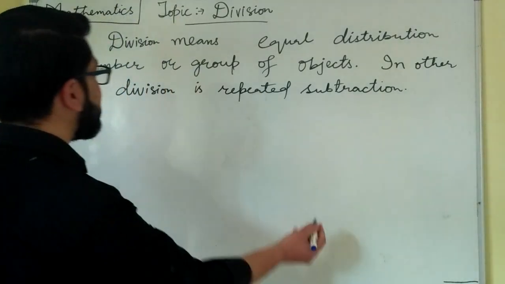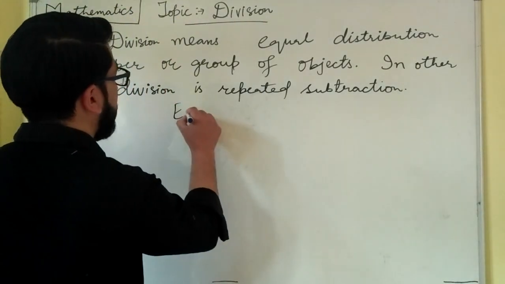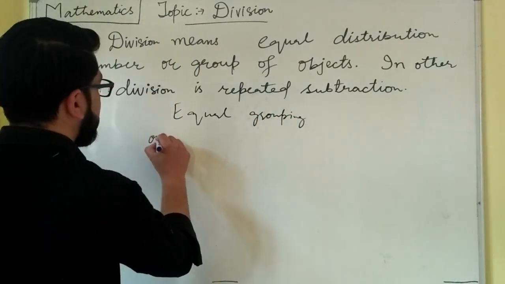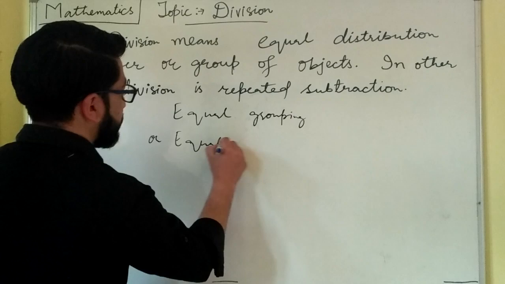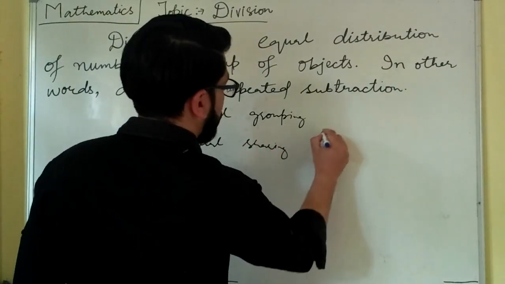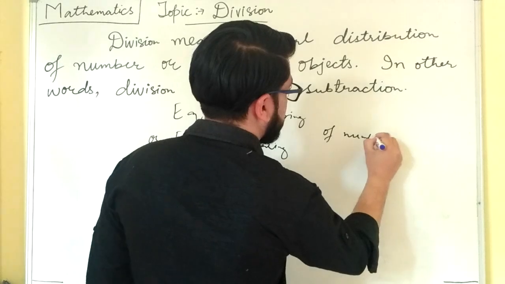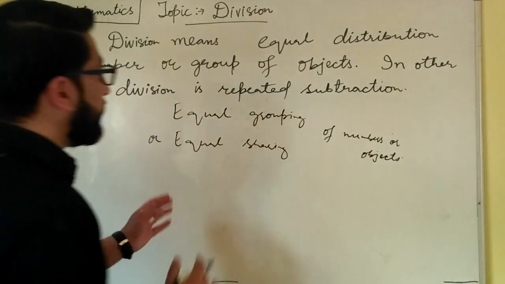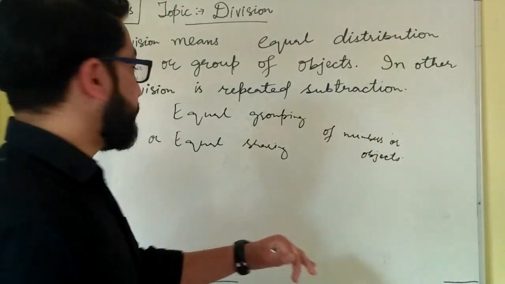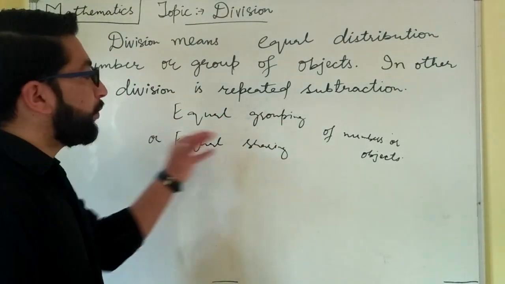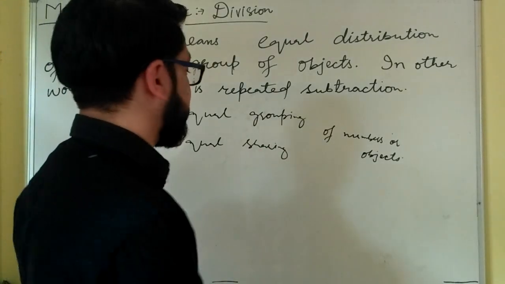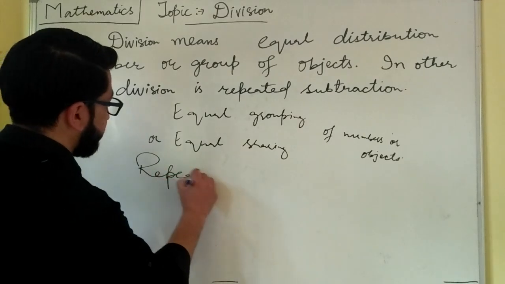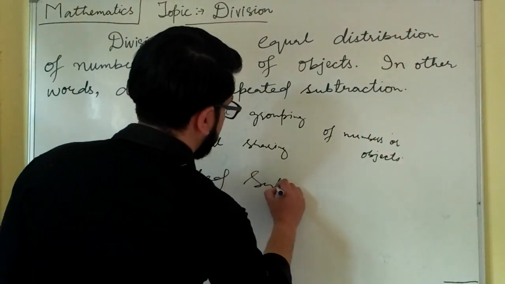So students, we can say that division is equal grouping, or we can say that it is equal sharing of numbers or objects, or even that division is repeated subtraction.